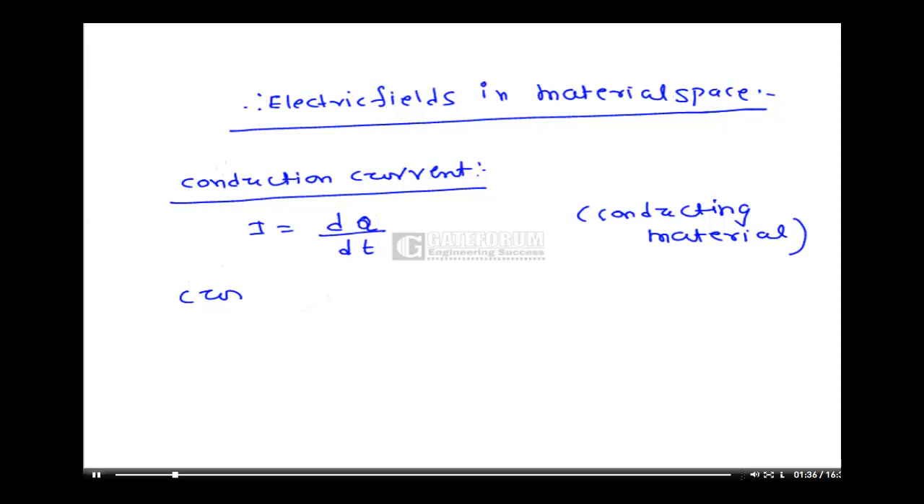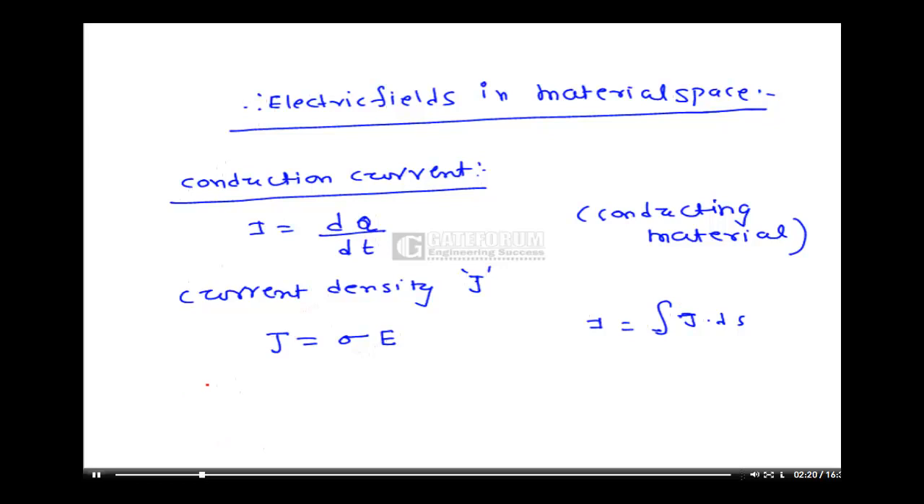Current density. Current density is J. So current density is related to the electric field: J is equal to sigma E. So this is the relation between current density and the electric field. I is equal to the integration of J dot ds. If you integrate the current density over that area, we will get the current I.